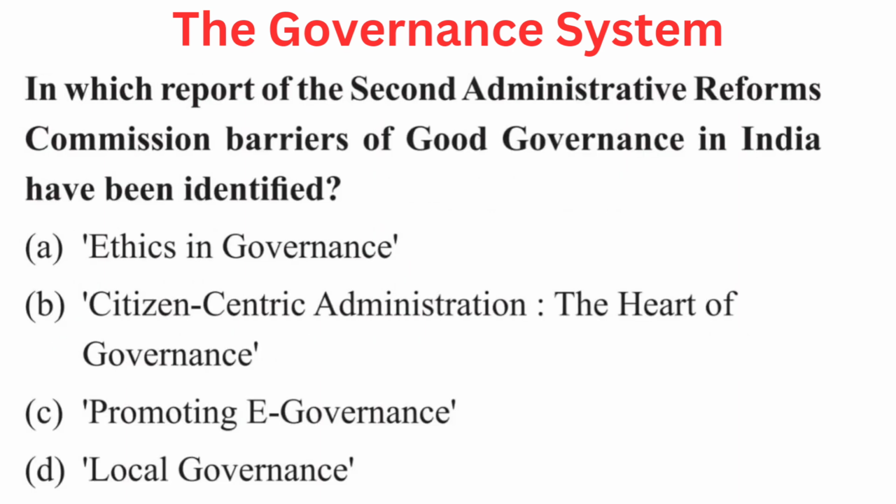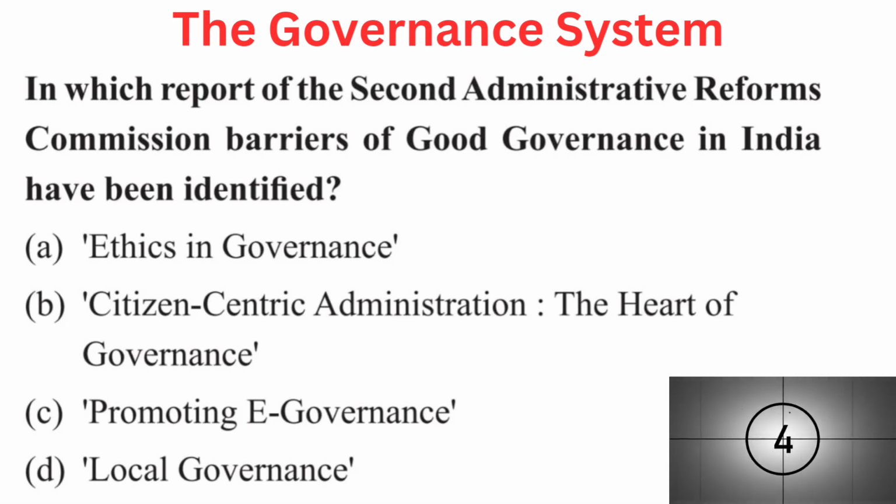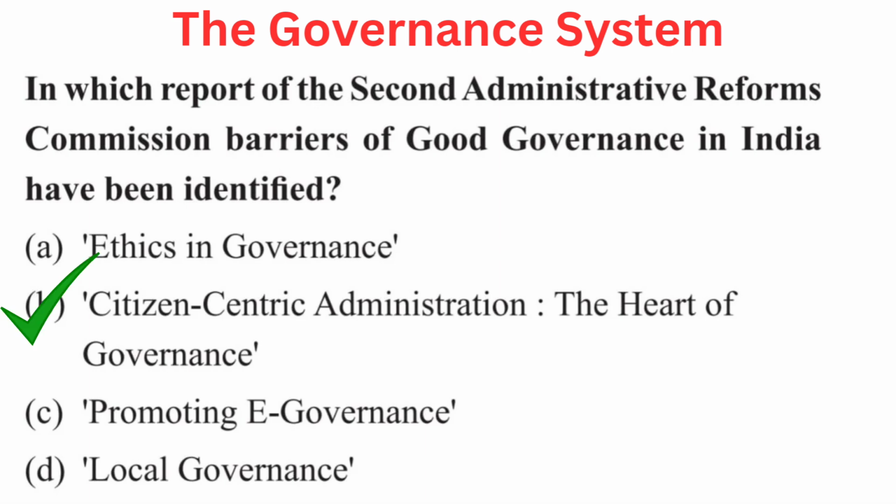Your question is, in which report of the Second Administrative Reforms Commission barriers of good governance in India have been identified? Your options are A. Ethics in governance, B. Citizen-centric administration, the heart of governance, C. Promoting e-governance, or D. Local governance. Right answer is B. Citizen-centric administration, the heart of governance.